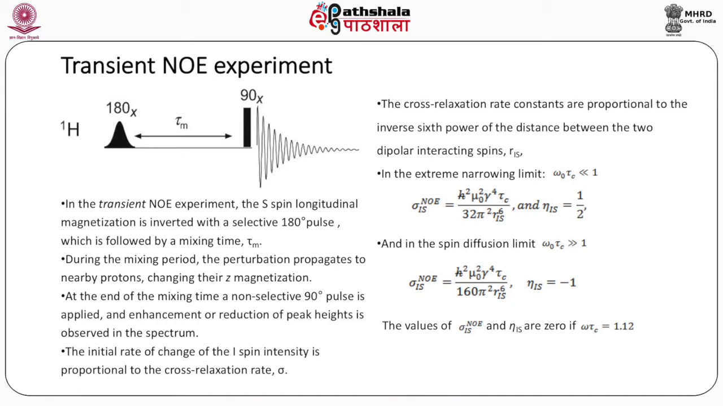1/2. And in the spin diffusion limit, where omega 0 tau c is much higher than 1, the sigma_NOE is equal to h-bar squared omega 0 squared gamma to the power 4 tau c divided by 160 pi squared r_IS to the power 6, and eta is equal to minus 1. The values of sigma_NOE and eta are 0 if omega 0 tau c is equal to 1.12.